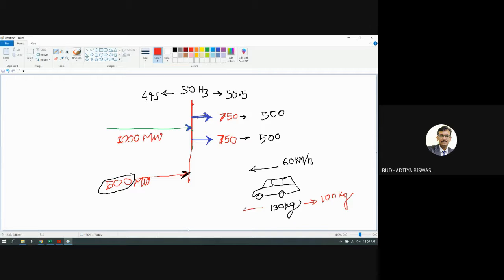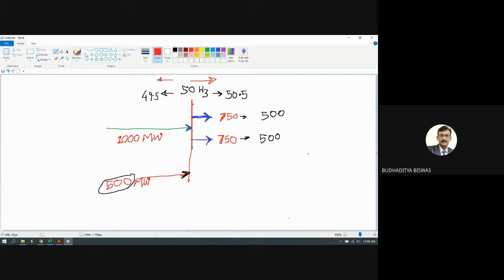And the opposite happens in the case of 130 kg. If the load becomes 150 kg and we do not change the accelerator setting, that means the same fuel is consumed by the engine, then what happens? The speed will tend to decrease. So the same concept applies in the grid also. When the power generation is more compared to the load demand, then the frequency tends to increase. And when the load demand is less compared to the power generation, then the frequency tends to decrease.